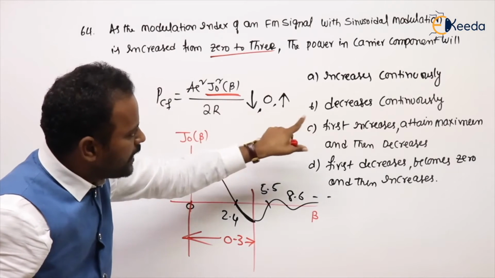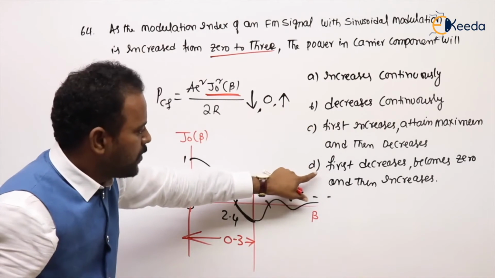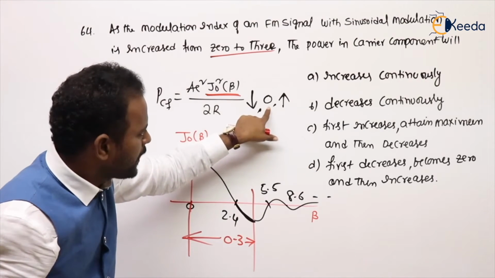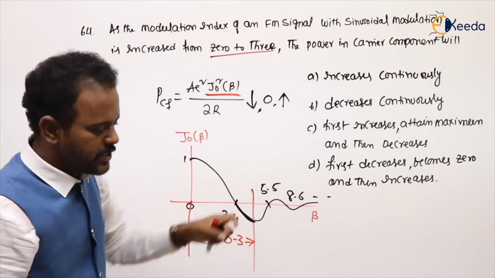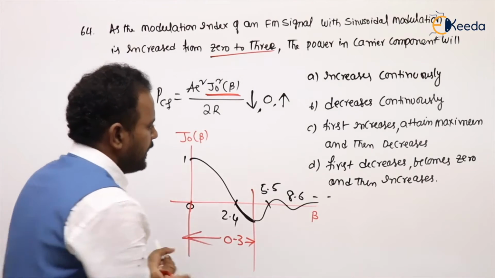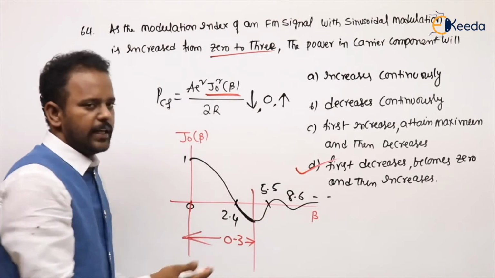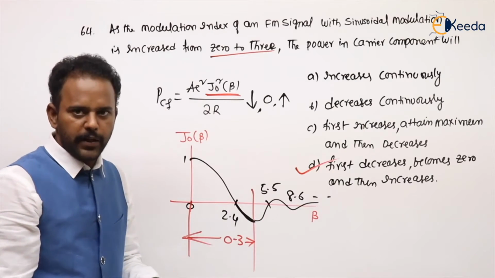First increases and attains maximum, no. First decreases, see, first decreases and becomes 0 and then increases. So option D is the correct one. Decreases, becomes 0, increases. Got my point?